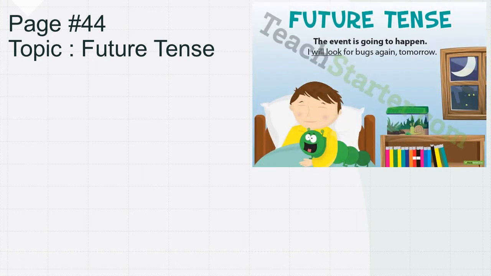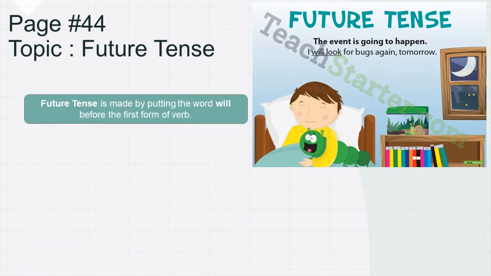Page number 44, topic: future tense. What is future tense? The event which is going to happen is future tense. For example, I will look for bugs again tomorrow. Will look. The boy will. This is not done yet; he is thinking of doing it in the future. The action that will happen, is going to happen, is future tense.